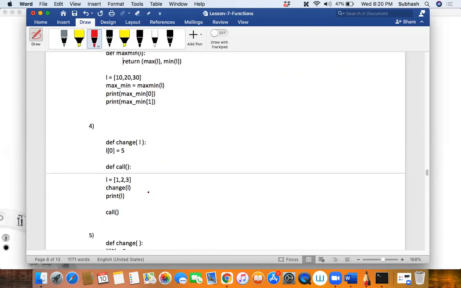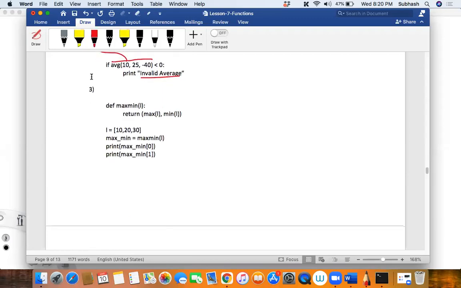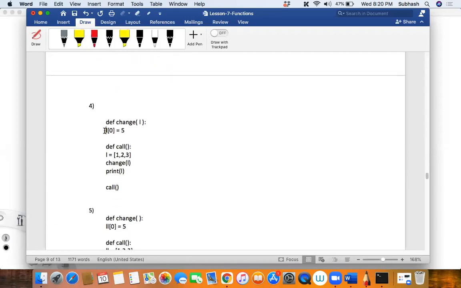Now, cool. Now tell me what will happen in this case. Wait, one minute, Akshita. Okay, so here the indentation has gone. Yeah, tell me what will happen here.